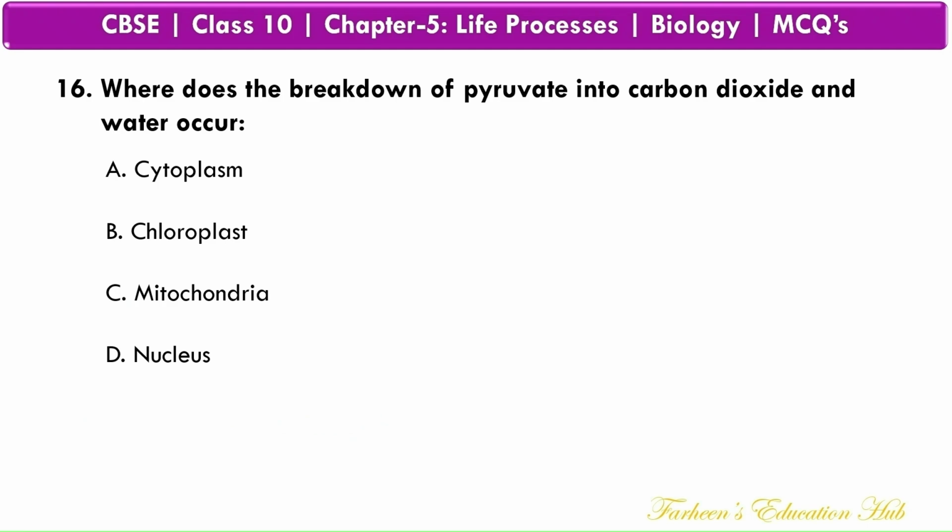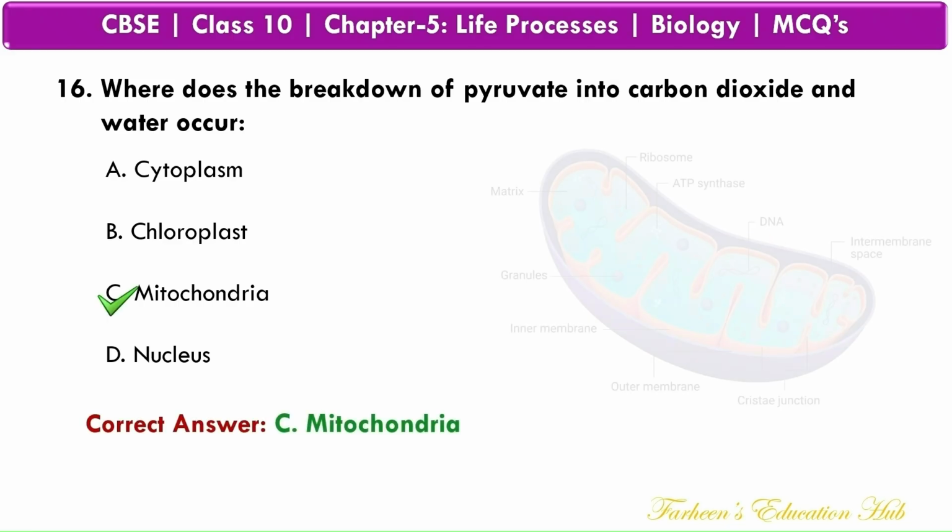Where does the breakdown of pyruvate into carbon dioxide and water occur? Correct answer: C. It occurs in mitochondria.